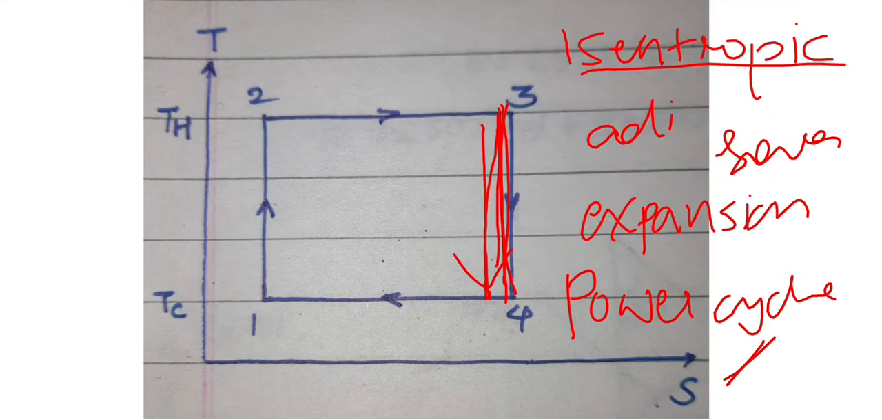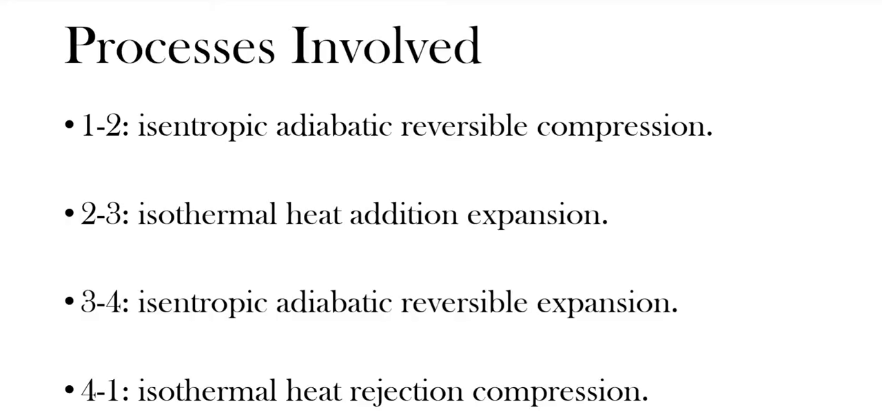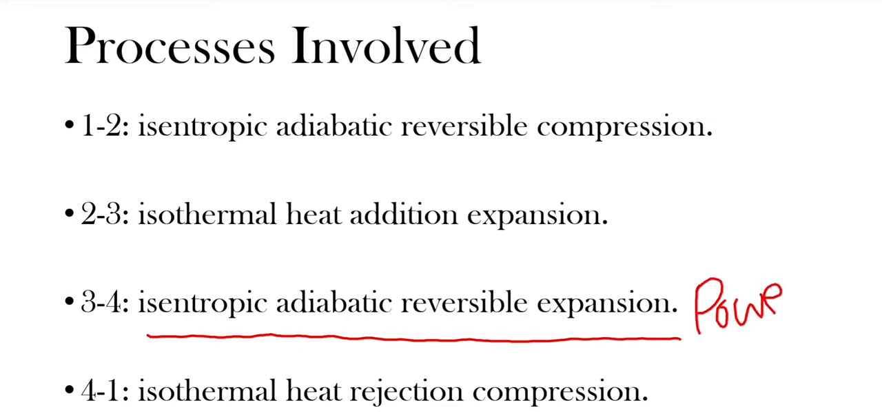See here, 3 to 4: isentropic, adiabatic, reversible expansion, and power stroke. We can also write it as power stroke, or power produced in this cycle at 3 to 4.